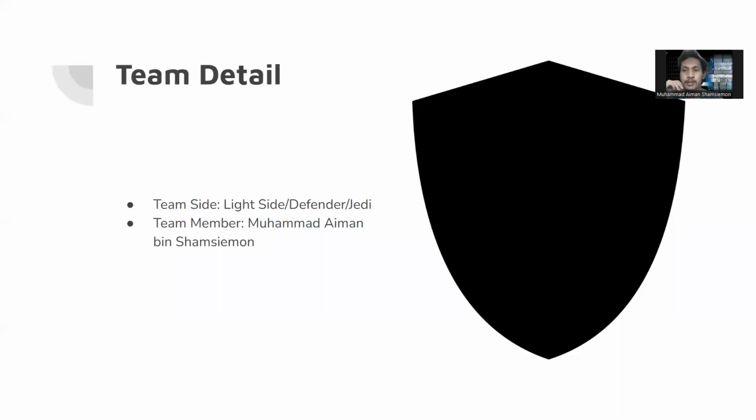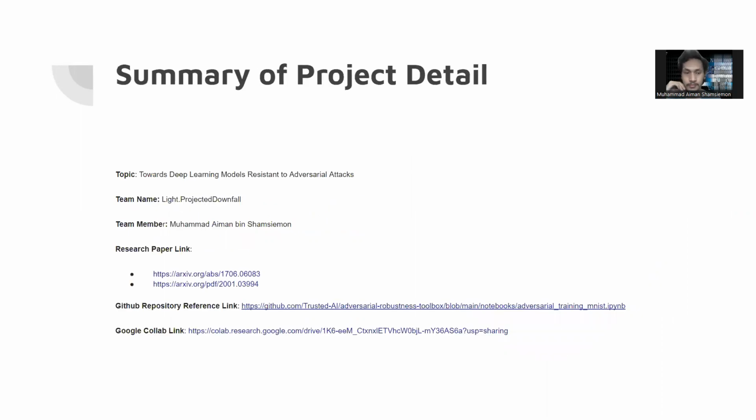So here are some of the details for my team. We are on the light side, or the defender, for the assignment, which means that our goal is to detect or prevent some kind of an attack which is done on or by an AI. In this project, we are mostly focusing on generative adversarial networks, but I will give you the details a bit further later on. And my name is Muhammad Aiman bin Shamsiemon.